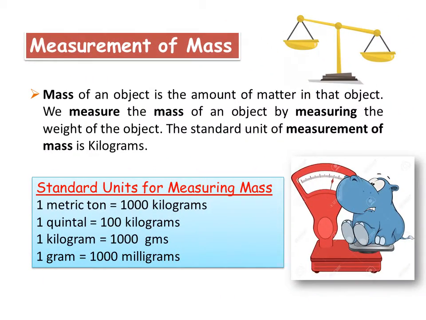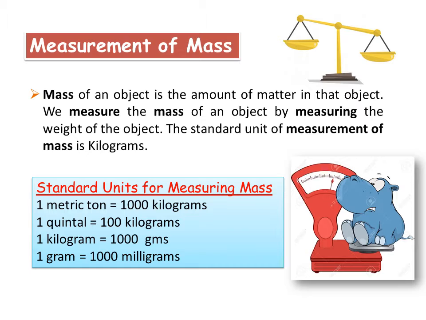Do you know about the measurement of mass? What is mass? Mass of an object is the amount of matter in that object. We measure the mass of an object by measuring the weight of the object. The standard unit of the measurement of mass is kilogram. SI unit for measuring mass is kilogram.